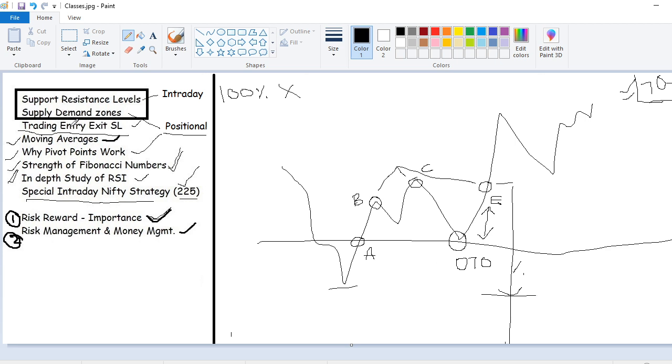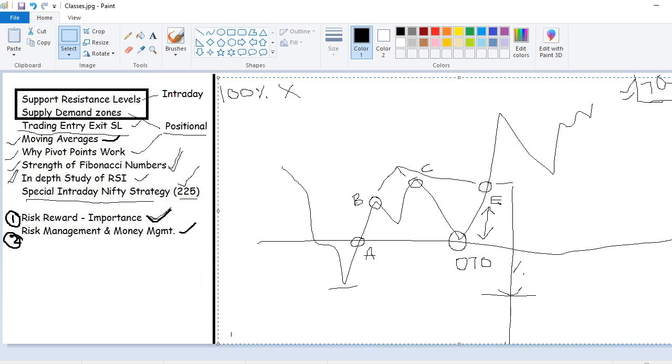Your entry price. Entry is a very important point in any trade. If you make a good entry, then forget about the trade, it will deliver you good profit. Even if it gives a loss, the loss is very nominal, or bearable.